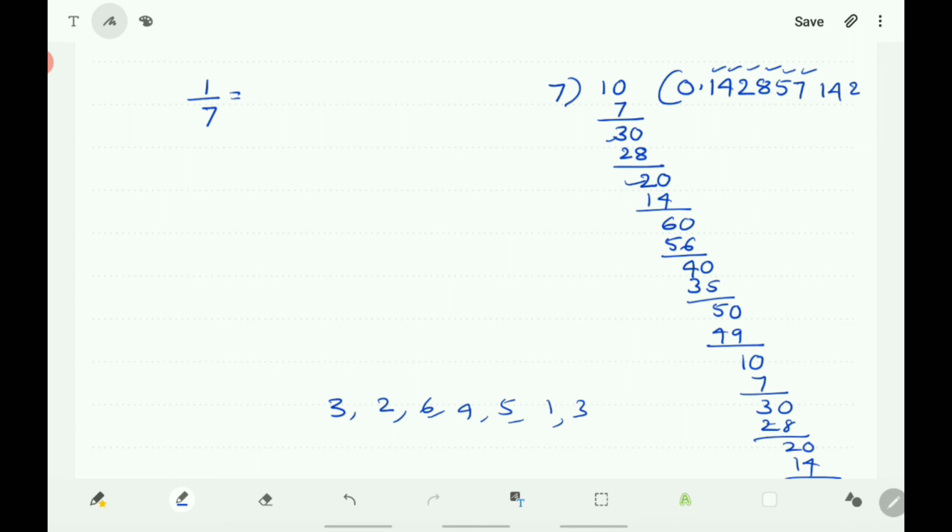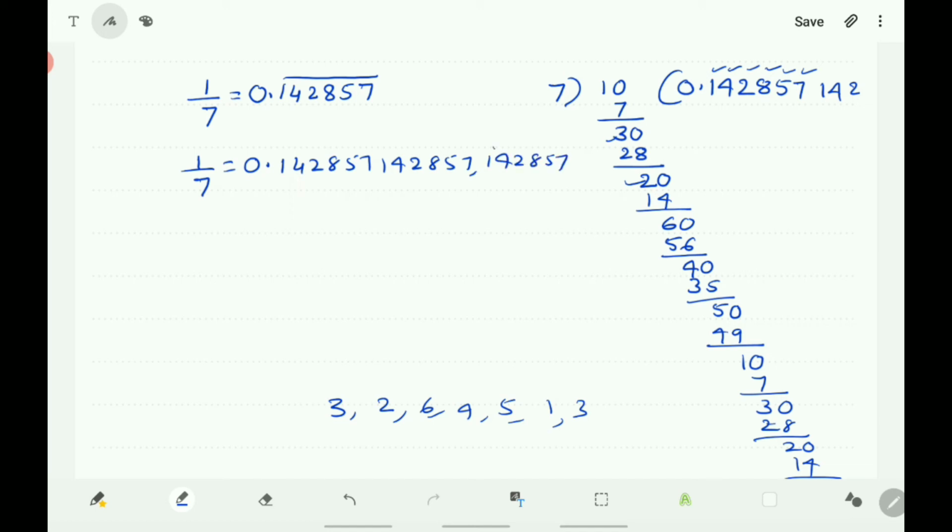Therefore you may write 1 by 7 is equals to 0.142857. All are repeating. So you write like this way, 142857, because 1 by 7 is equals to, you are getting 0.142857, again 142857, again 142857.